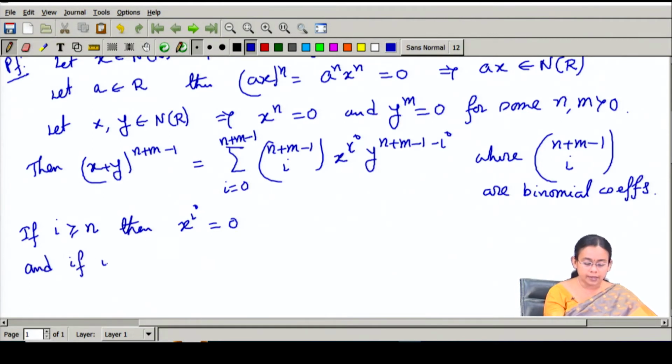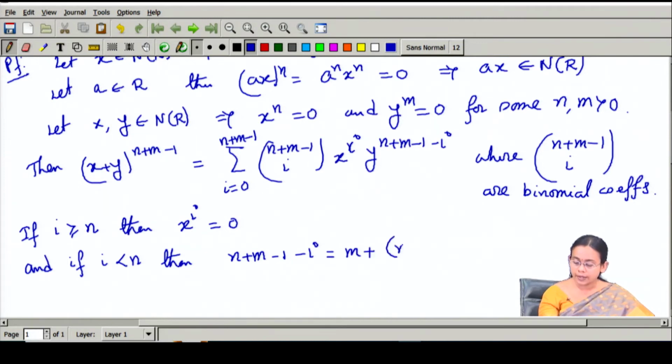And if i is strictly less than n, in that case I can write n plus m minus 1 minus i as m plus n minus 1 minus i.